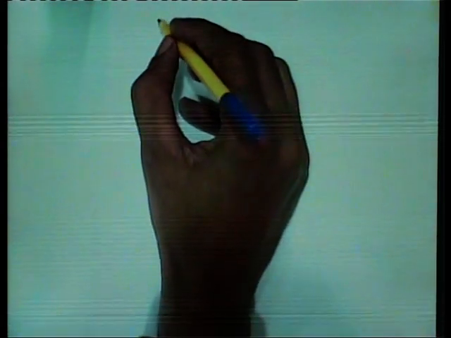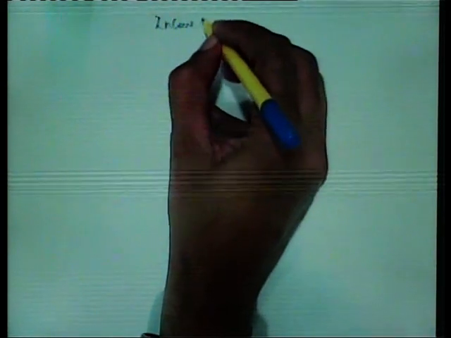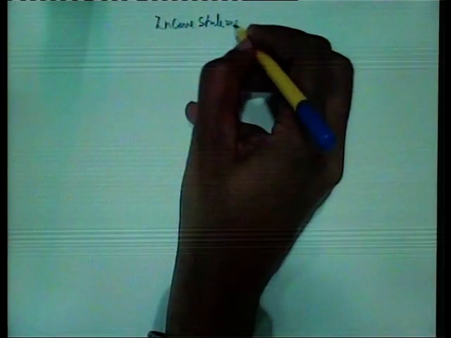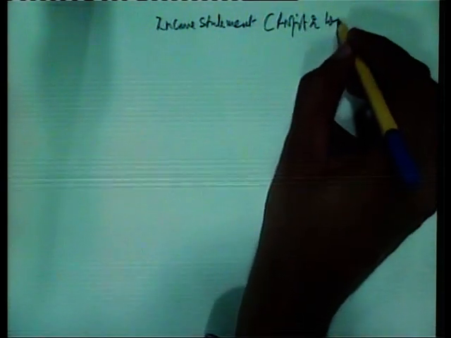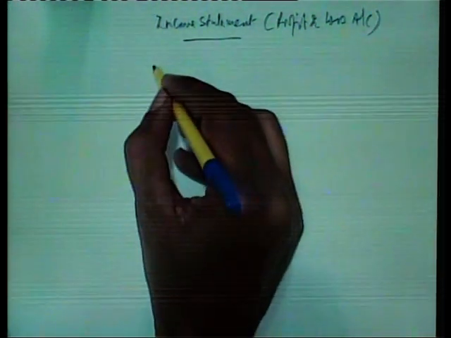Basically, the balance sheet is one of the statutory statements that is made by the organization every year. There are two statutory statements. One is the income statement, or you can say the profit and loss account, and the second is the balance sheet.